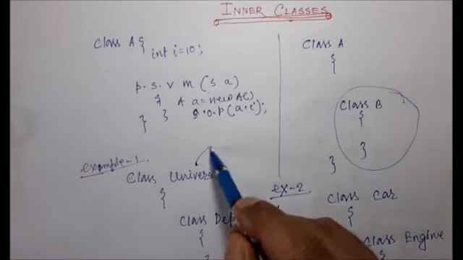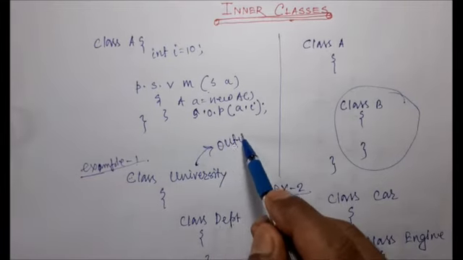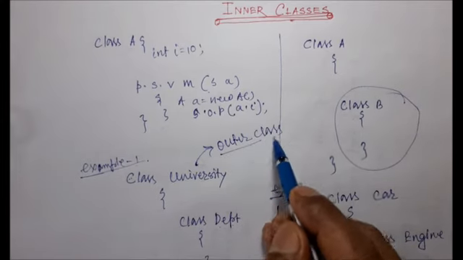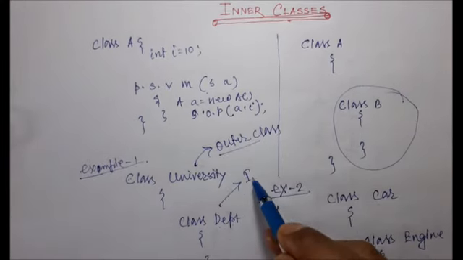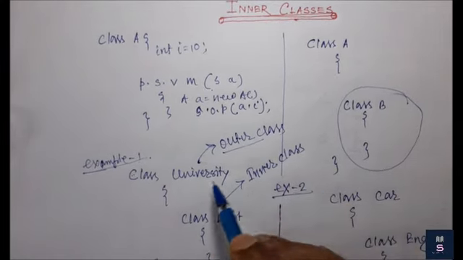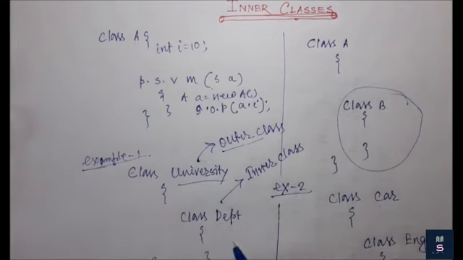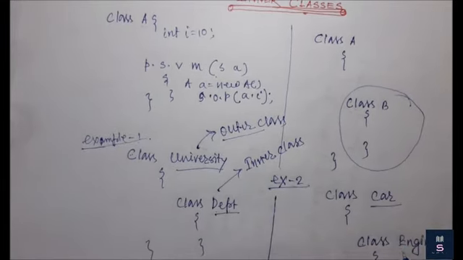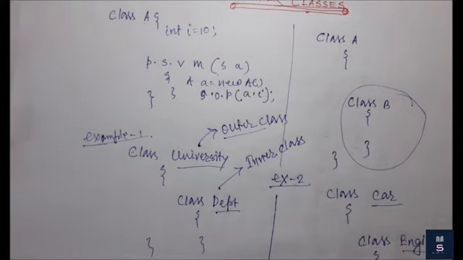The class outside is called the outer class, and that type of declaration is called an inner class. Here, university is the outer class and department is the inner class. Car is the outer class, and engine is the inner class. So what is the relation between these two classes?